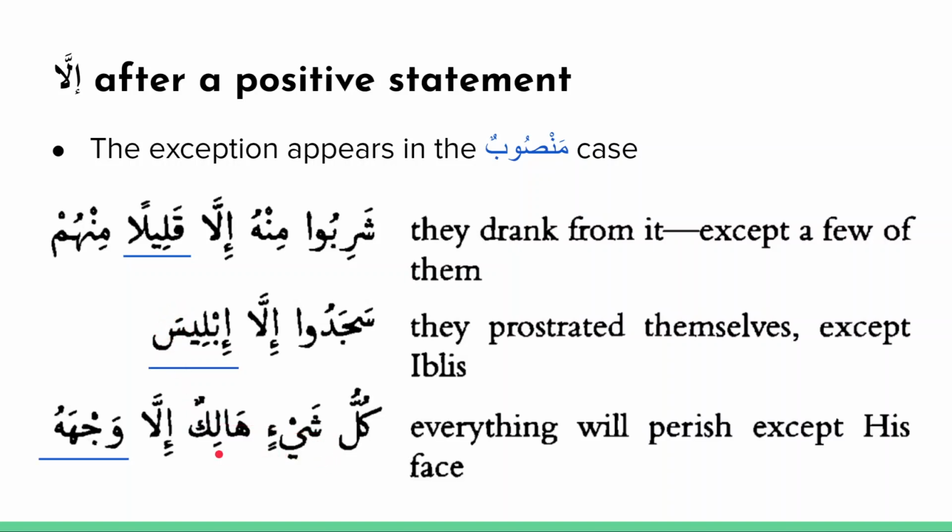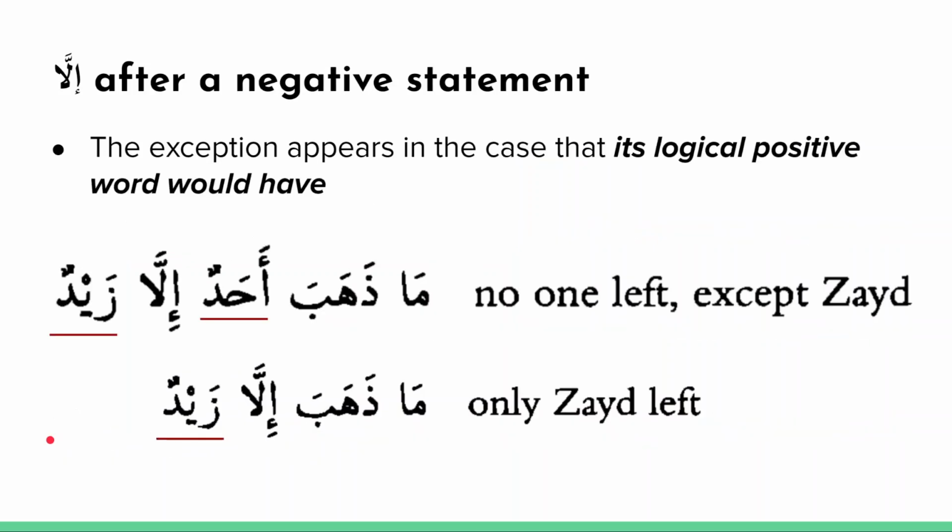Kullu shay'in halikun illa wajha. Everything, kullu shay'in is how you say everything in Arabic. Every or all things. Halikun, will perish. Illa, except wajha, his countenance. And you see here wajh is face or countenance. And you'll notice it appears again in the mansub case, wajha. And then wajhahu, his face or his countenance. Okay, so that's the positive statements.